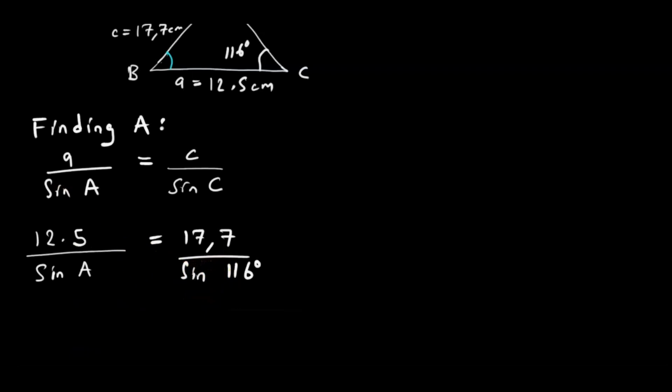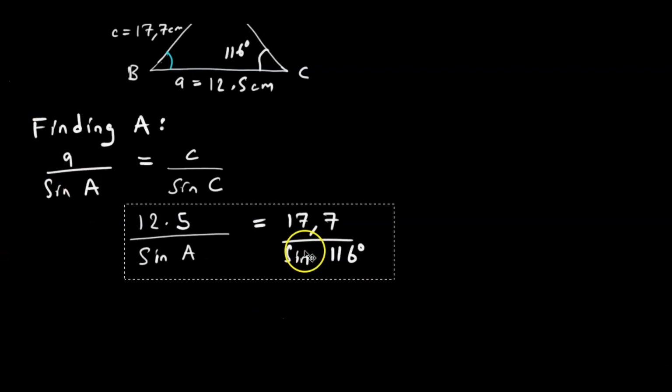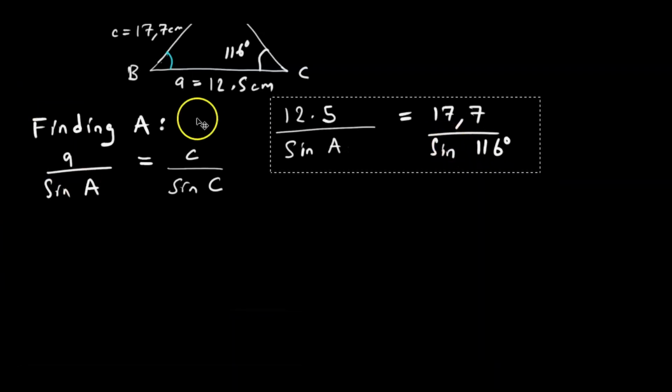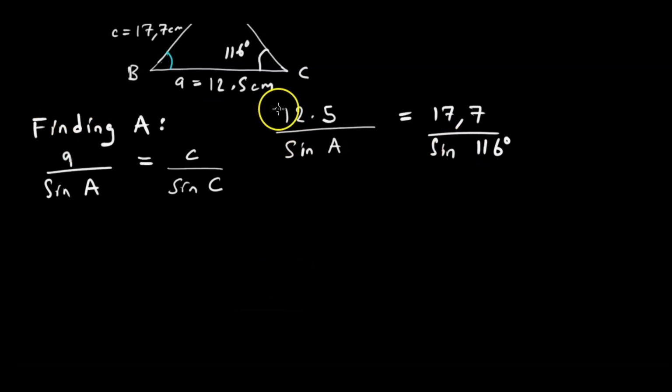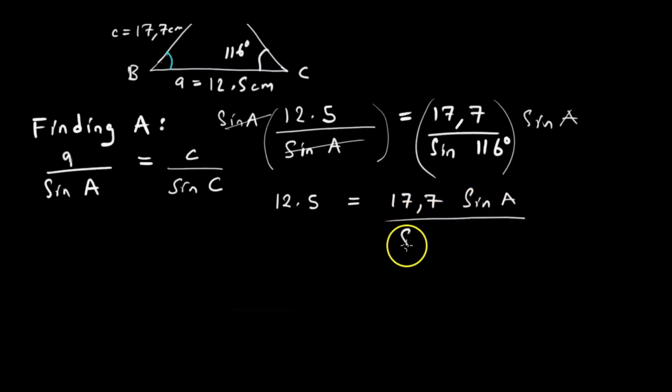Tadaro, how are we going to solve this? So we are going to do what we did prior, where we are going to apply basic math. So let us do it from here. Saka panapa we are going to multiply na sin A. Kuda kubvisa ku denominator kuno kucha multiply futi nani na sin A. Saka sin A yakacheka nayo. Zvorwa kuti panapa tasarwa tinani 12.5 is equal to 17.7 sin A over the sine of 116 degrees.